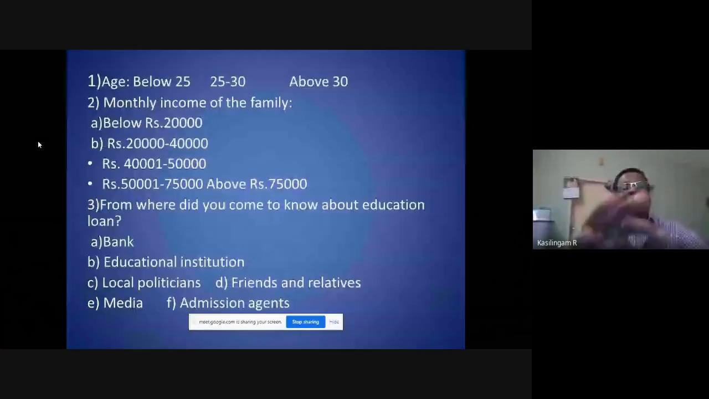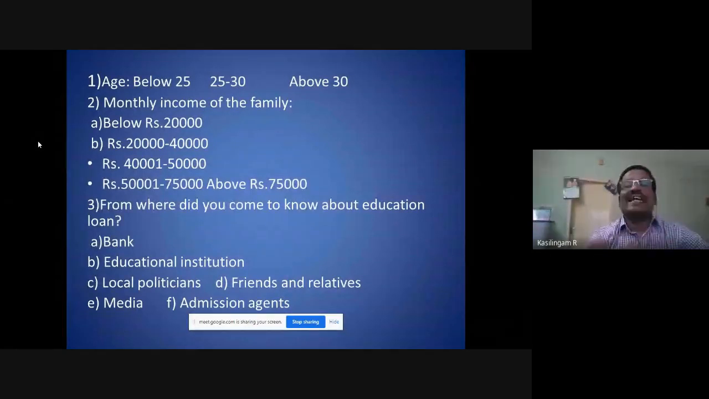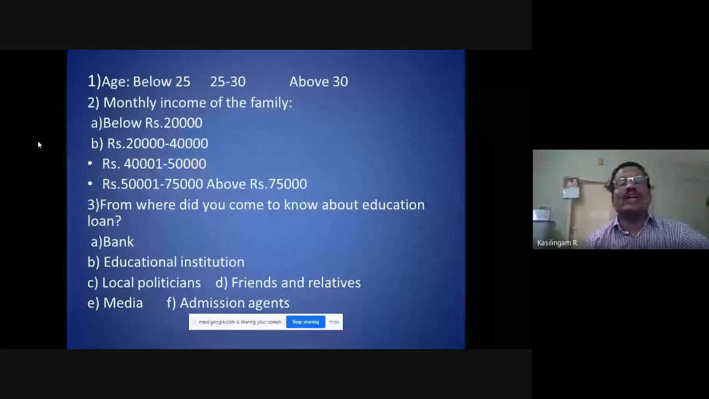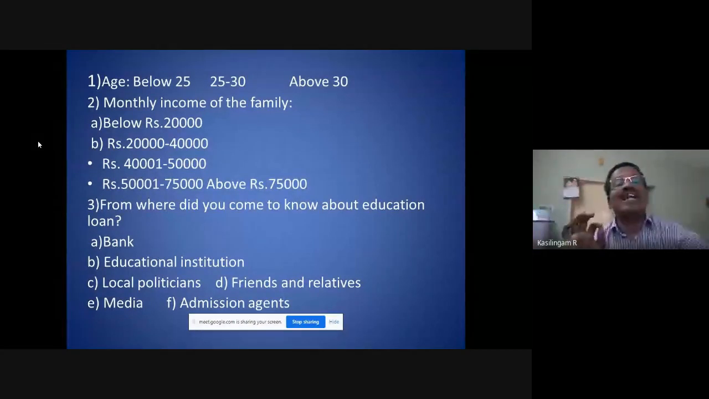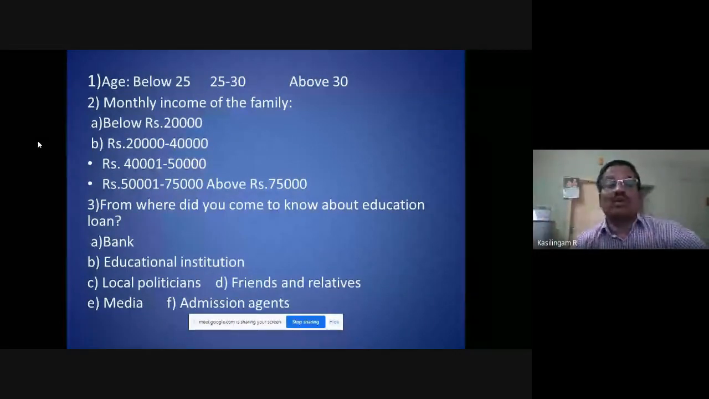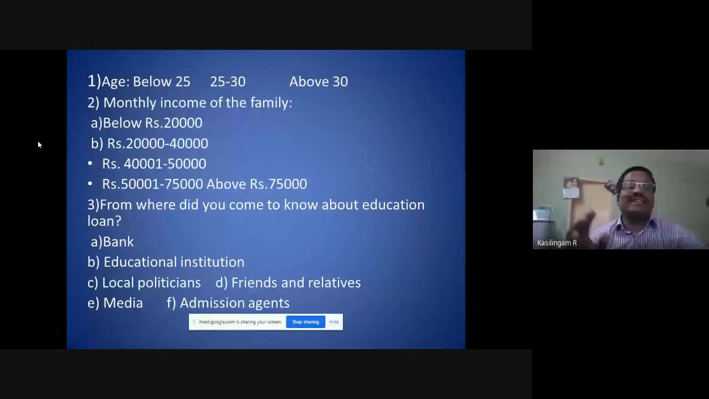For example, age. I have given 3 categories. So I will assign 1 to below 25, 2 to 25 to 30, 3 to this one. Then I will enter this data. This data I will call ordinal data, because 1, 2, 3: 3 is more, 2 is middle, 1. It is ordinal data. Now next is monthly income: below 20,000, 20,000 to 40,000, 41,000. This is also ordinal data.